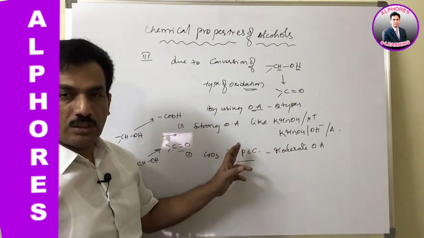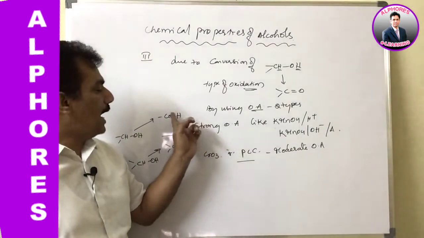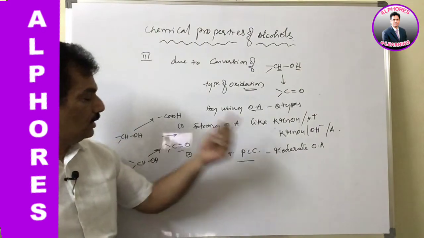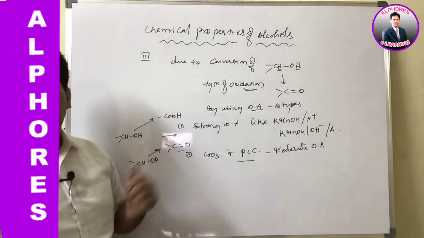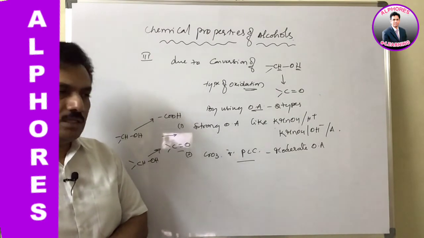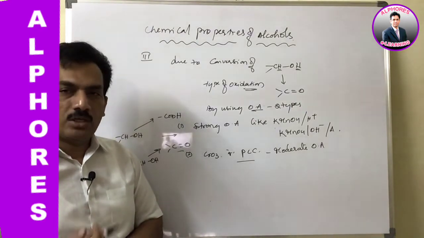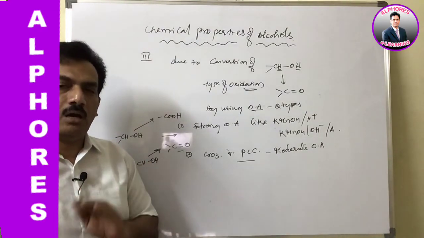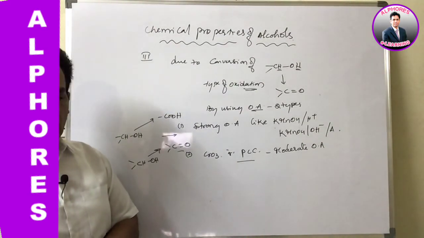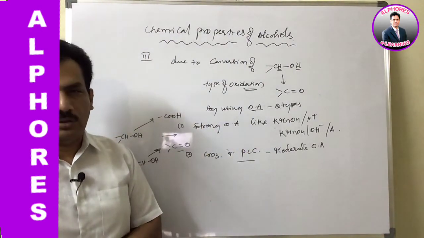When it is a strong oxidizing agent, the alcohol will be oxidized up to the acid, and if it is a moderate oxidizing agent, then the alcoholic group will be converted to a carbonyl group. But just remember, both carbonyl groups as well as acid groups are more oxidized than alcohol. Already we know alcohols are less oxidized compared to carbonyl, and they are less oxidized than carboxylic acids. From the beginning we learned that, is it not? And this type of reactions we can assume from the oxidations.